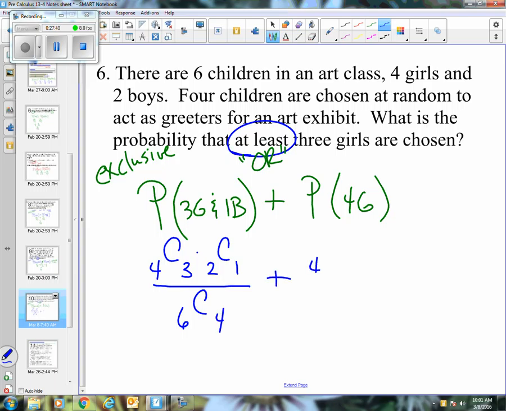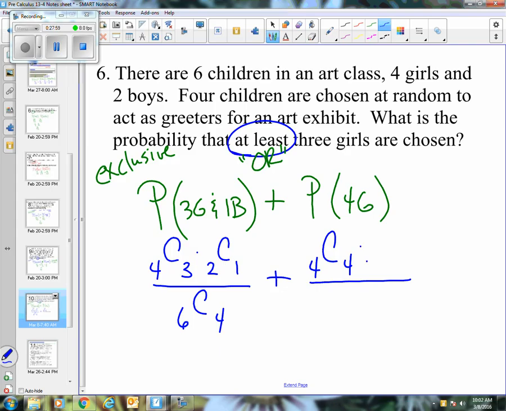All right, 4 girls. Well, I'm going to choose from my girls. There's 4 girls to choose from, and I've got to choose 4. All right, well, think about that for a second. How many ways can you choose 4 people from a group of 4? 1, right? Choose all of them. If you type in 4 choose 4 in your calculator, it's going to say 1.